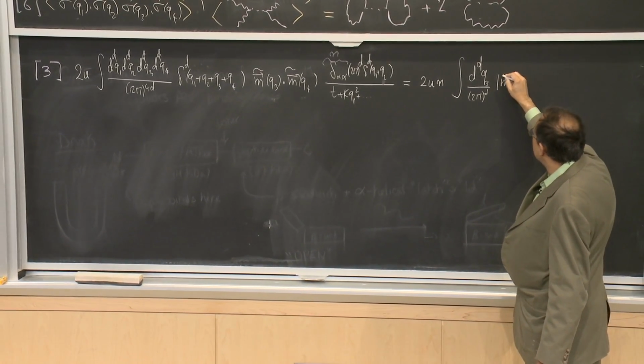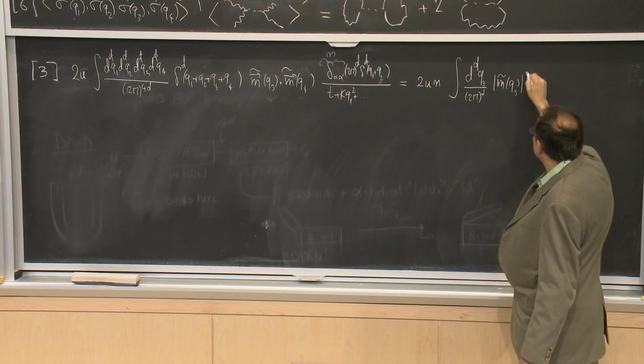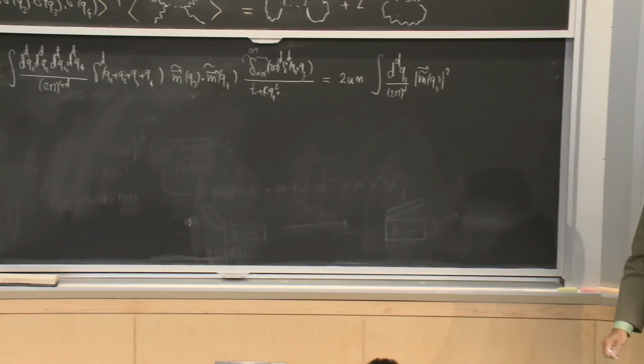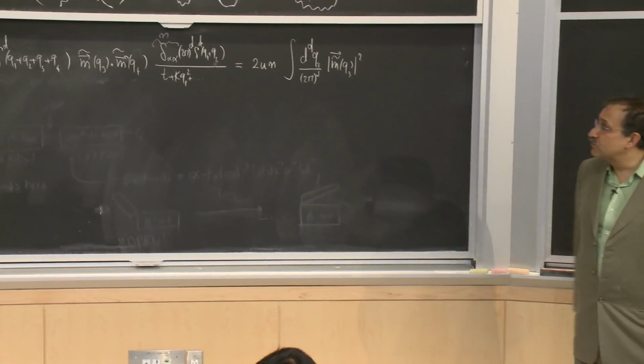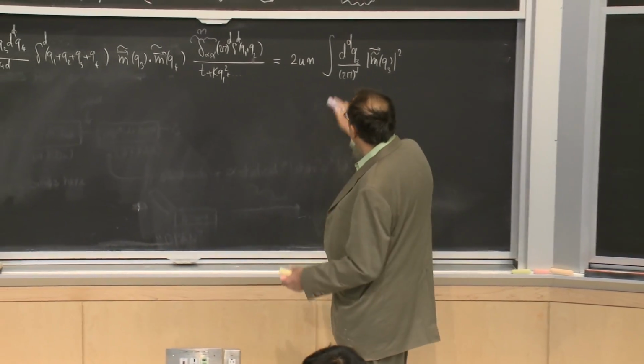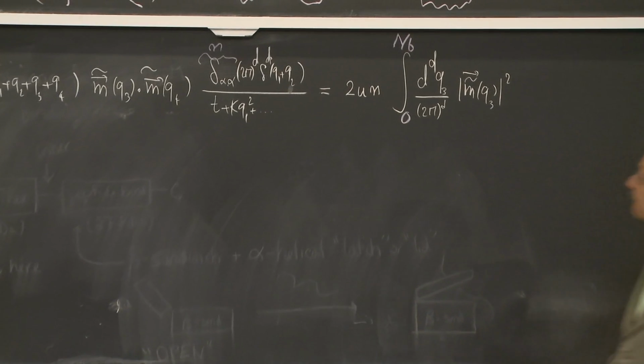I have m tilde of Q3 squared. And again, Q3, it is something that goes with one of these m tildes. So this is an integration that I have to do between 0 and lambda over b. Okay?